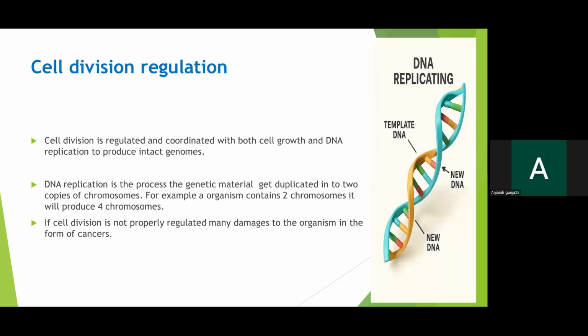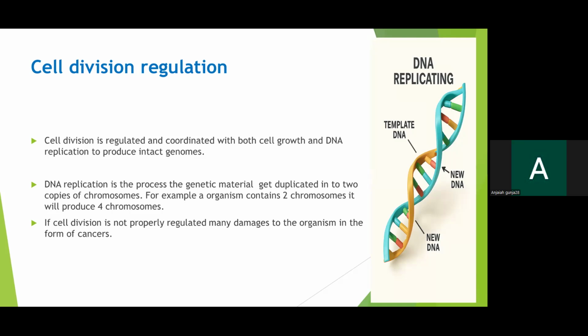Next slide, you can see how cell division is regulated. The regulation is very important for cell division. Without cell regulation, it may lead to cancers. Unregulated growth of cells will lead to cancers. So that is very important. Cell division should be regulated. One cell has to make two cells in a particular minimum time period.